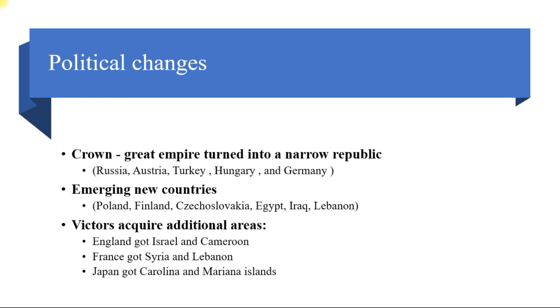Victors acquired additional areas as listed. England got Israel and Cameroon. France got Syria and Lebanon, and Japan got the Caroline and Mariana Islands.